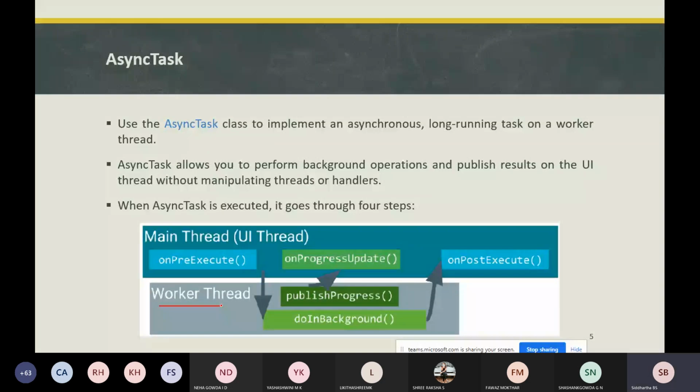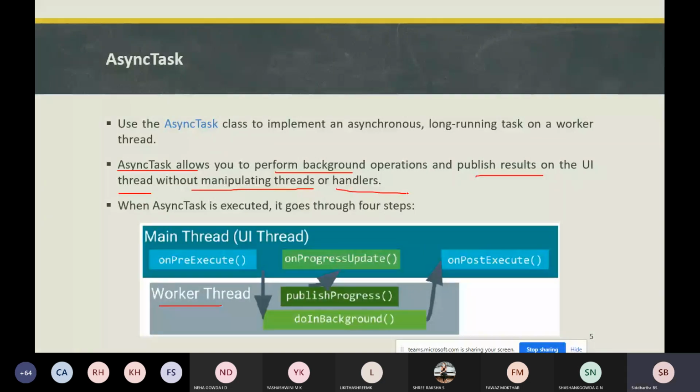Async task allows you to perform background operations. Whatever background operations we need to perform, we can use the async task, and it publishes results on the UI thread without manipulating the threads or handlers. So we use async task to perform background operations and publish the results on the UI thread without manipulating the threads or the handlers.